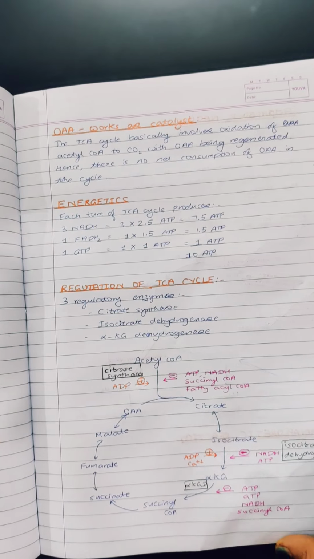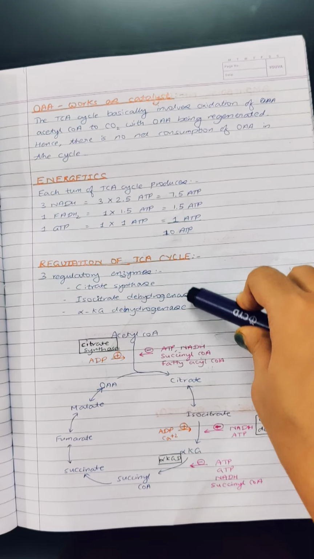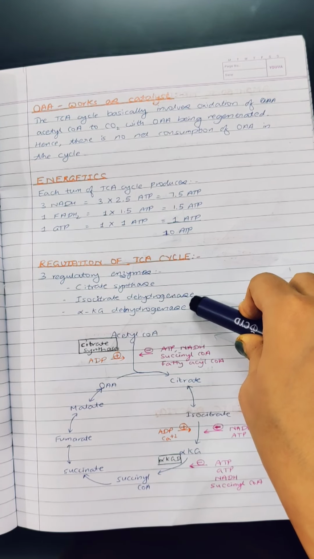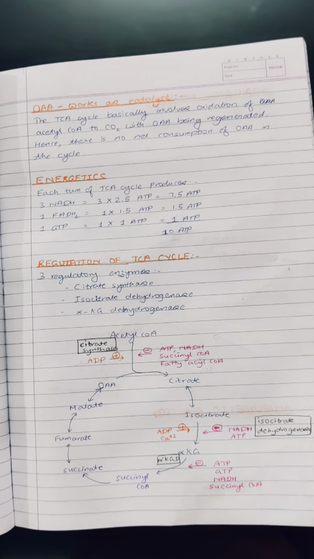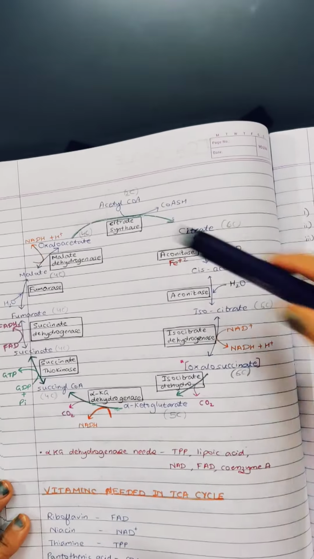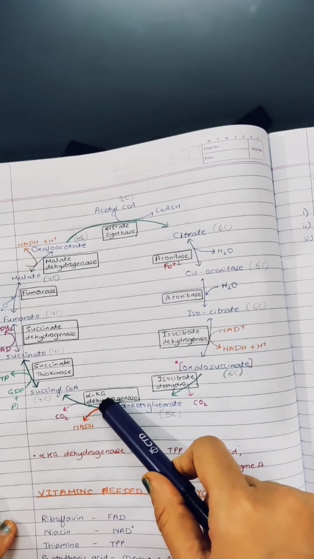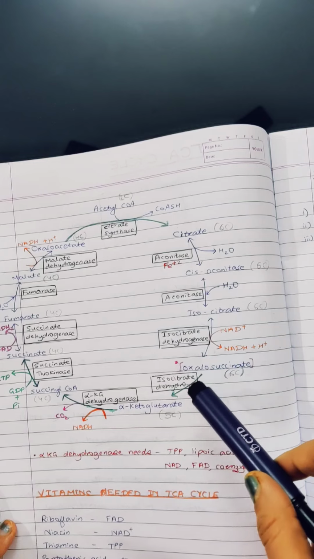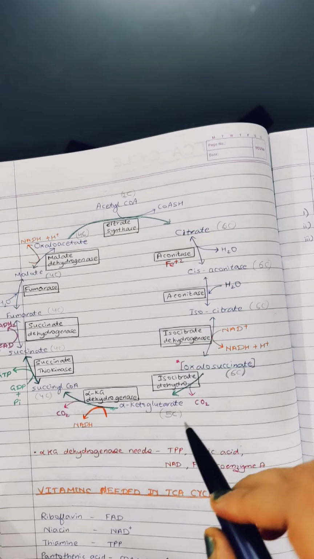Another very important part is regulation of the TCA cycle. 3 enzymes are regulatory in the TCA cycle. We have seen 3 irreversible steps in the cycle, so these 3 are the regulatory steps also. That is citrate synthase, isocitrate dehydrogenase, alpha ketoglutarate dehydrogenase. These are the irreversible steps and also the regulatory steps of the pathway.